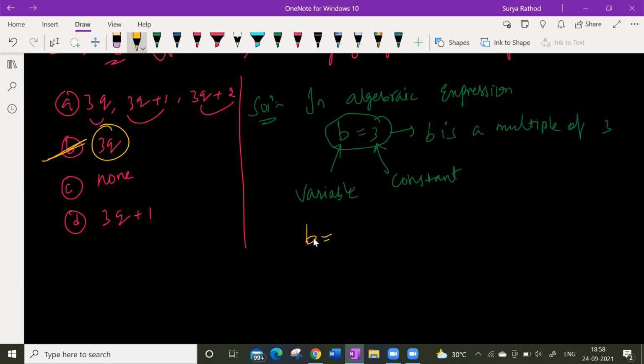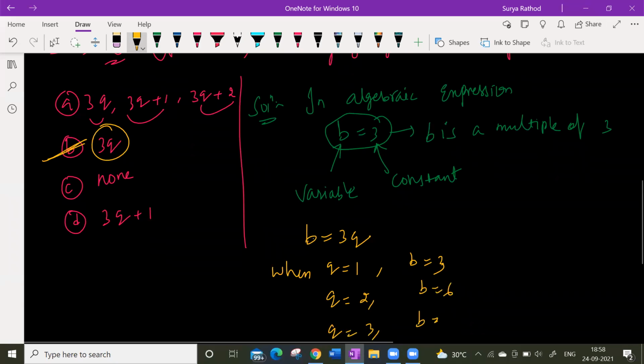Here B is equal to what? 3q can be formed. Now look at this. When q is equal to 1, what is the B value? 3. When q is equal to 2, what is the B value? 6. When q is equal to 3, what is the B value? 9.